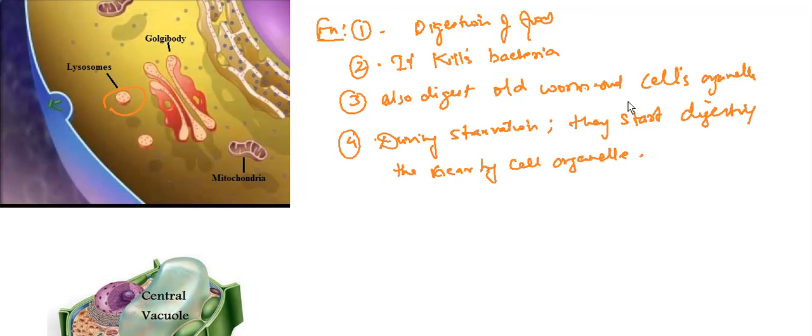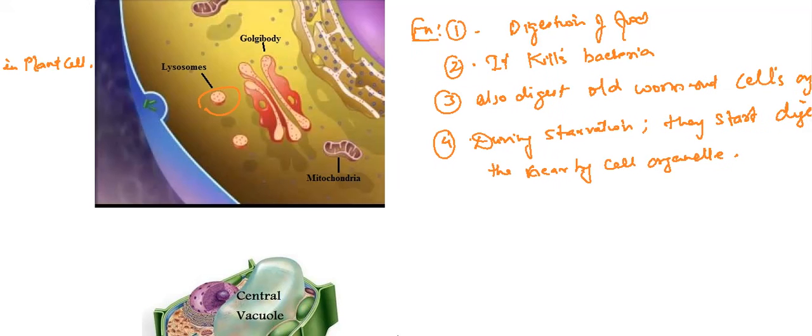That's why it is called a suicidal bag. So it has a good role and a bad role also. Good role, it helps in digestion. Bad role, it may kill the essential cell organelles, so it may be dangerous.